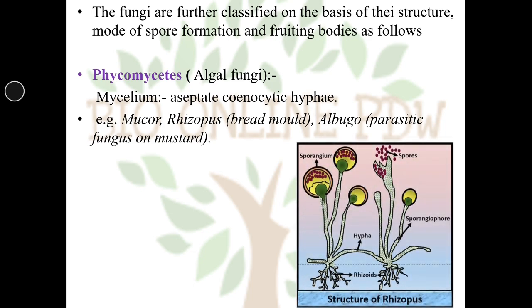So you can see the diagram of Rhizopus. You can see the sac-like sporangia carrying the spores. They are held by stalks which are called sporangiophores, and they produce hyphae having rhizoids to penetrate into the substratum and to absorb nutrition from the decaying material.